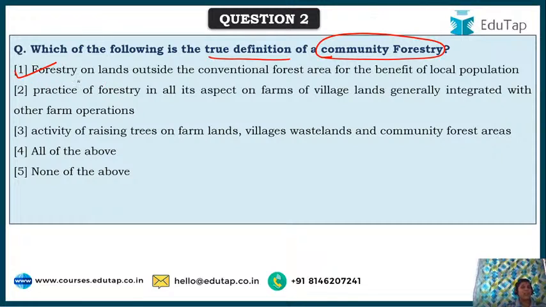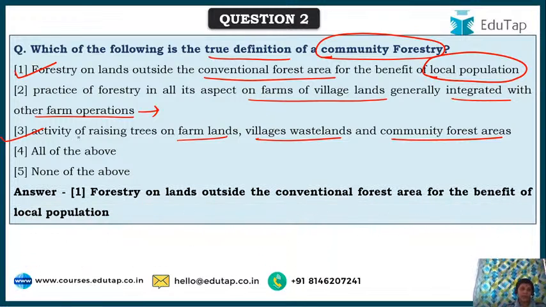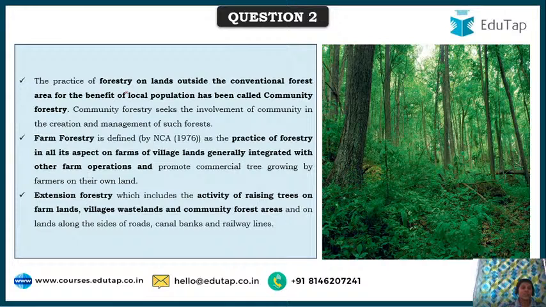Community forestry is forestry on lands outside the conventional forest area for the benefit of the local population. The practice of forestry in all its aspects on farms or village lands, generally integrated with other farm operations, it is agroforestry. Activity of raising trees on farmlands, village wastelands and community forest lands, these are recreational forestries. And here this is the one, and the other definitions, as you can see, this is the farm forestry. So sorry, that is not recreational, but yes, it is extension forestry.